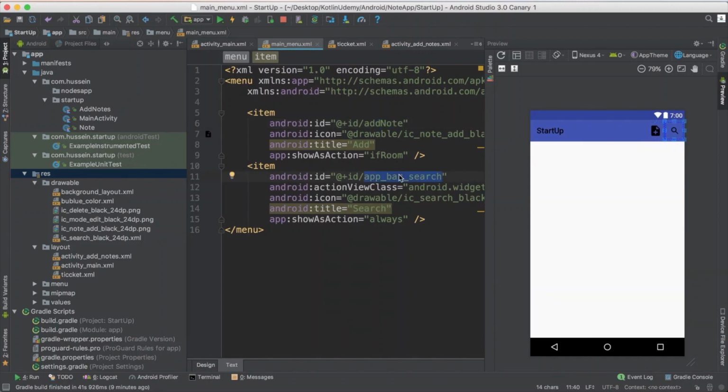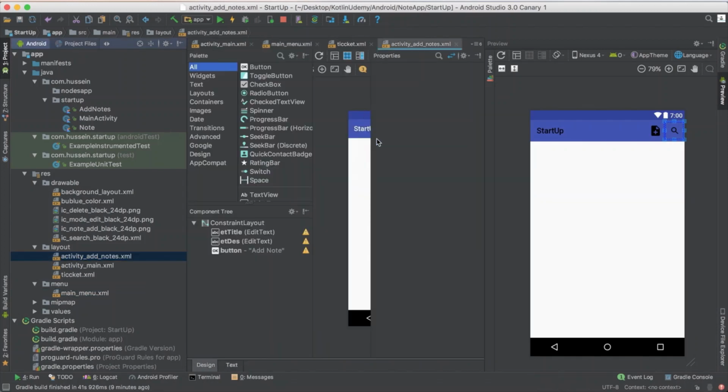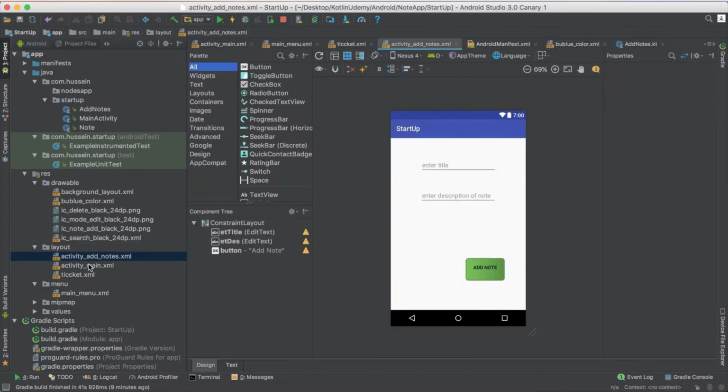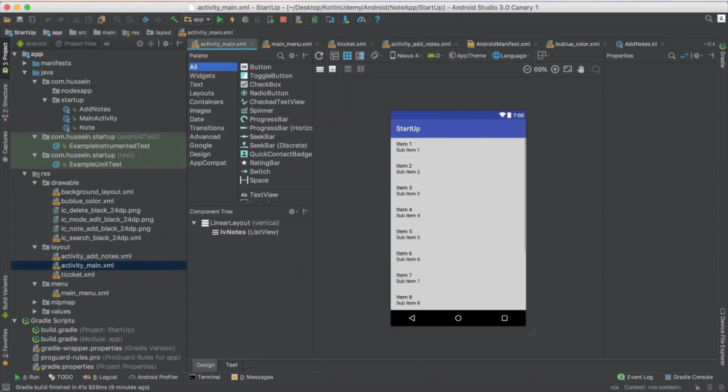So you could give it any name here. Or you could add, okay. Now wait, I have a menu, which is here. I want this menu to appear where? I want it to appear in this activity, or in the top of the main activity here. That means I need to call this menu from that activity. So what I will do, I just go to the main activity.